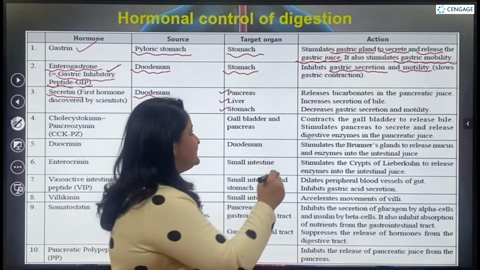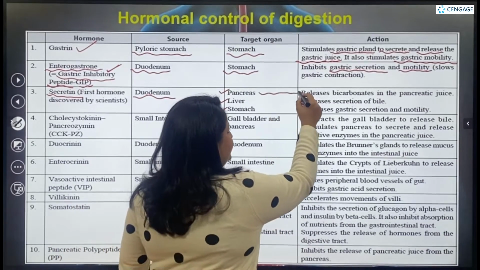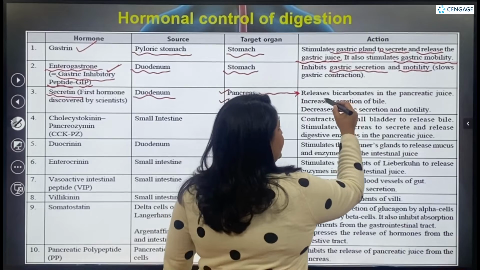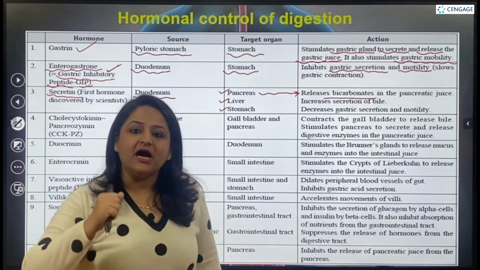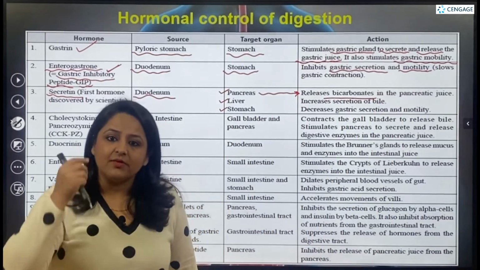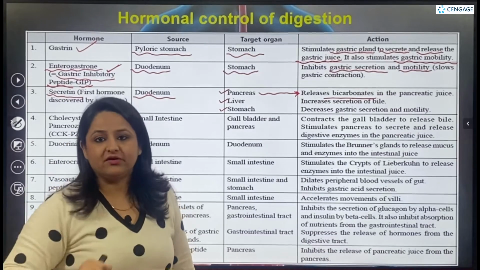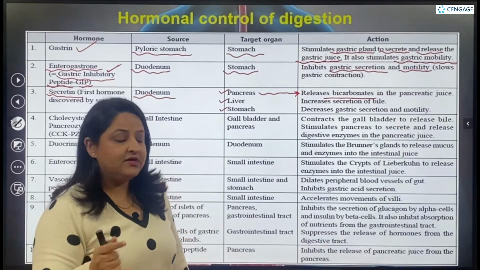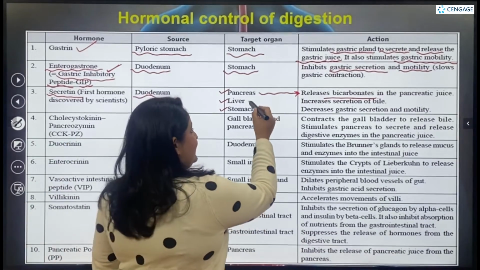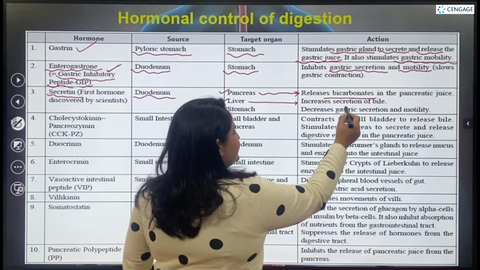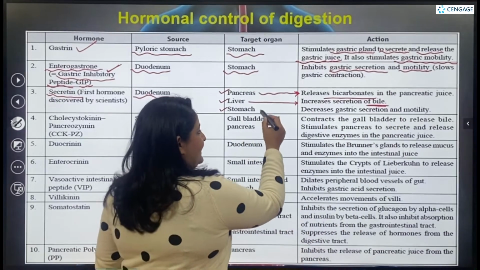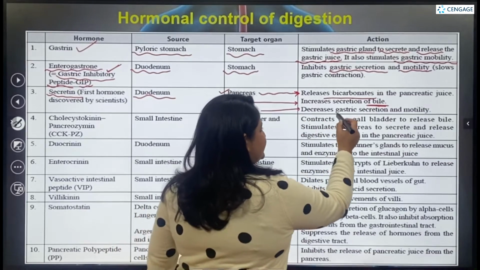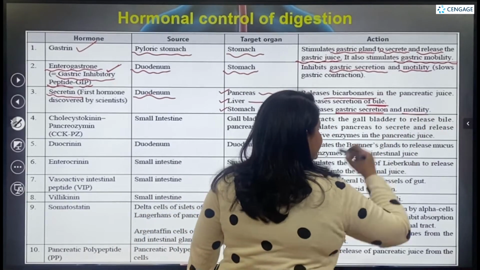In the pancreas, it is going to cause the release of bicarbonates in the pancreatic juice. So the release of bicarbonate ions is facilitated by this particular hormone, secretin. Then in the liver, it increases the secretion of bile, and in the case of the stomach, it again decreases the gastric secretion as well as motility.